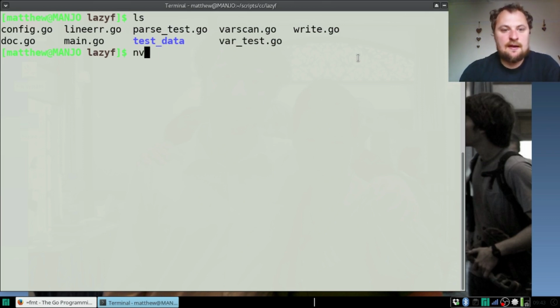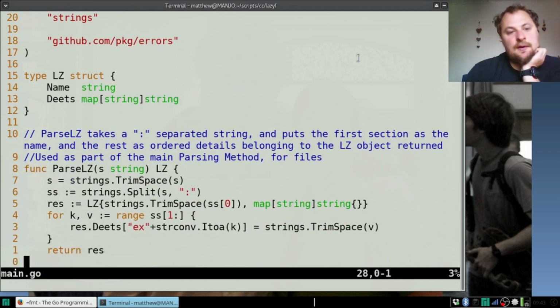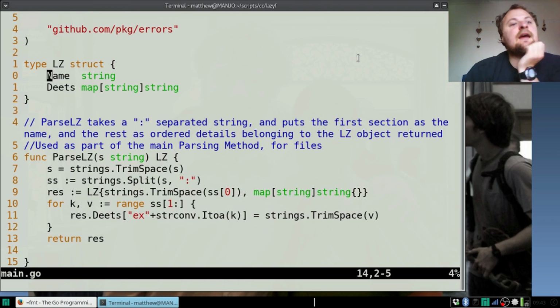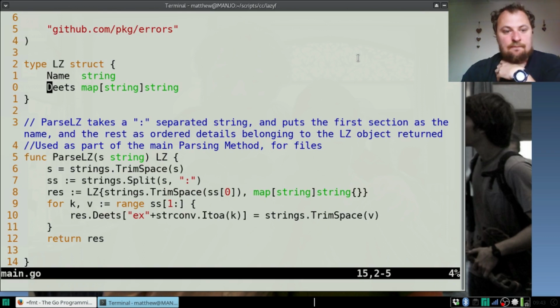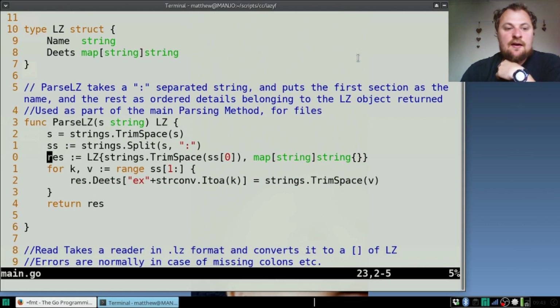So we'll open up main.go first and just take a quick look at the parsing mechanism. So internally, every LZ has a name and a map of string to string. When you try and parse the whole thing, parse LZ is perhaps not really an external API thing.